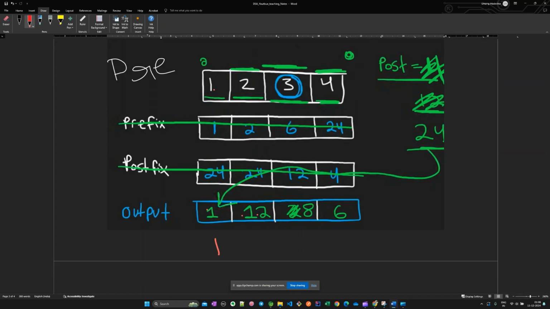For 1 it is an imaginary number, a default number, and the default product would be 1. For 2 it would be 1 because this would be the prefix. For 3, prefix into previous number, that would be 2. For 4, prefix into previous number, that is 6. So we would be having the prefix here. Okay, and now we would be having the final solution.